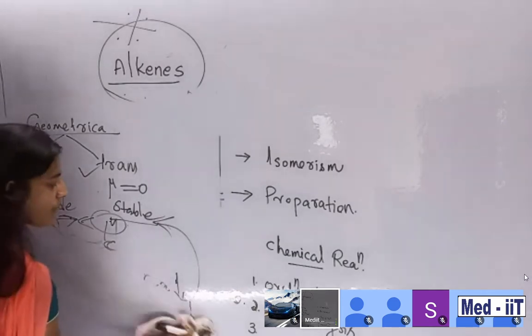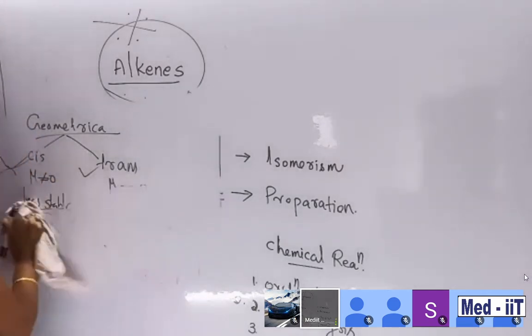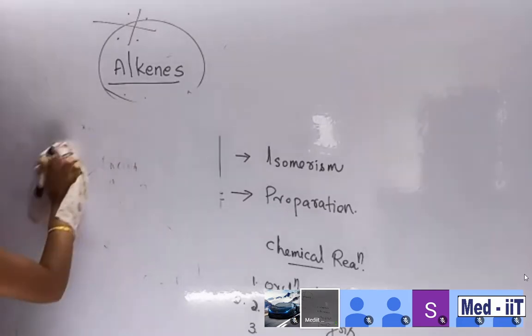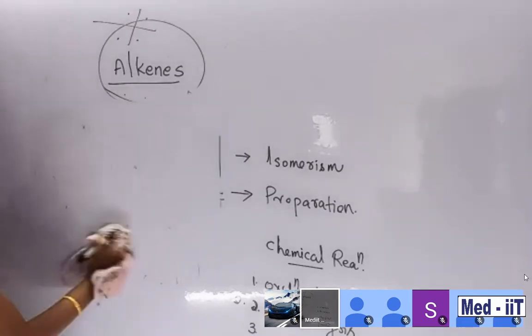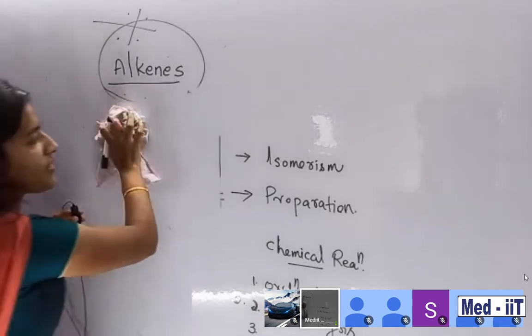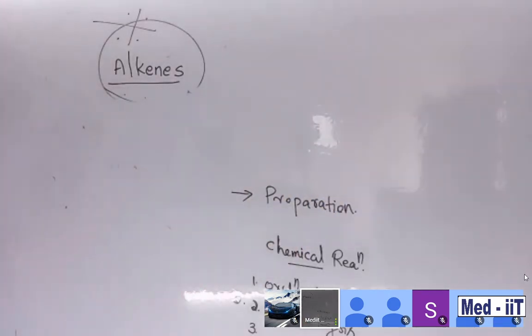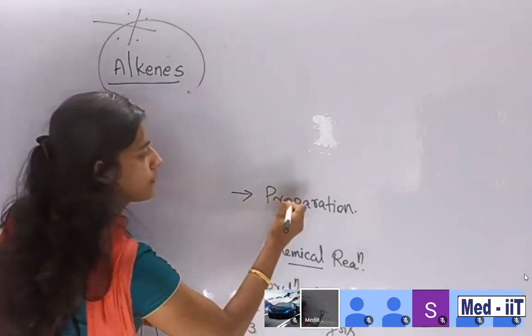So isomerism is over from the point of view of alkene. We are concentrating more on alkene. So isomerism is also over. The next one is preparation.